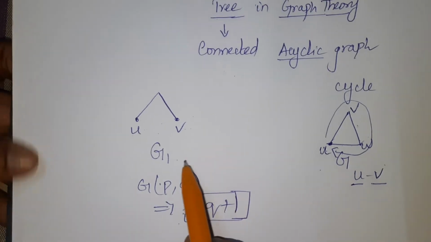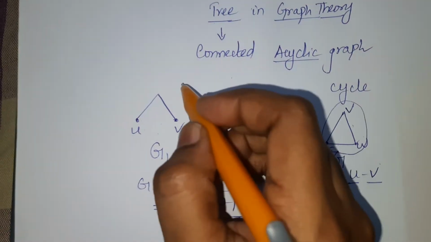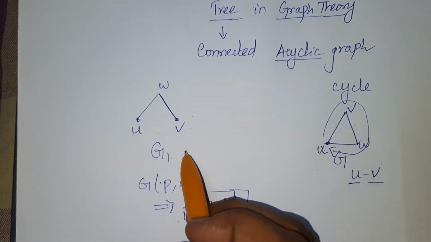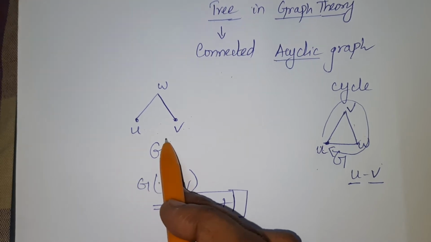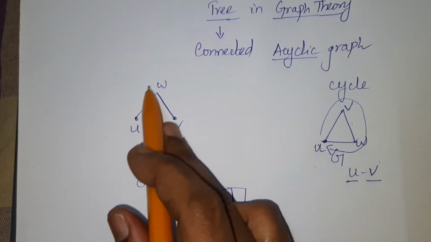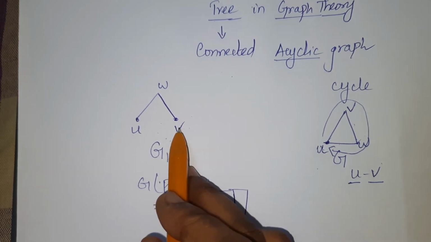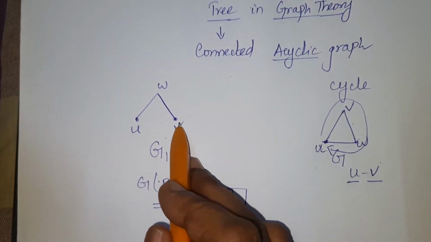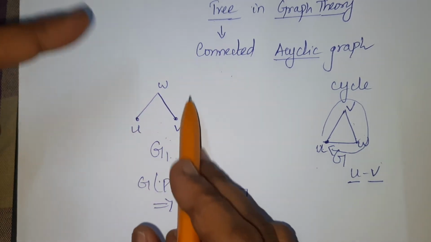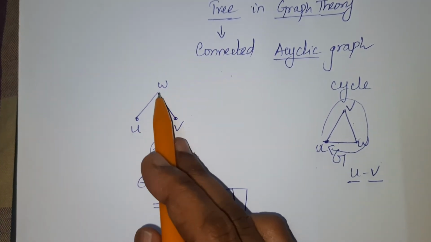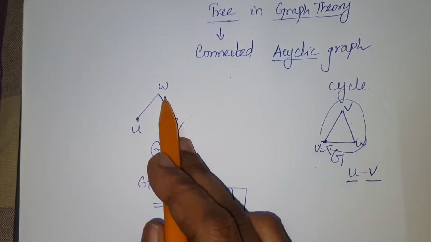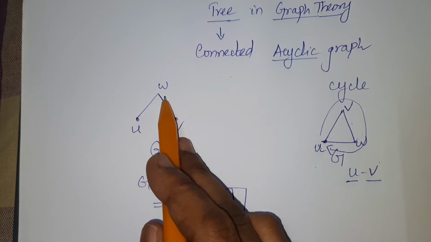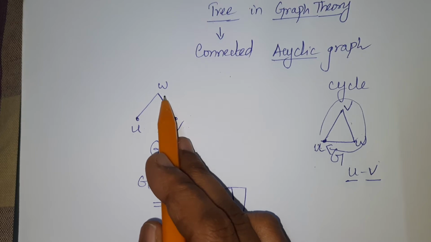Now let us look at the example G1. Say we have the vertices U, W, V. So can G1 be a cyclic graph? That means whether I start with U, I must be in a position to travel through distinct points, coming back to U. Or if I start with V, traveling through distinct points, coming back to V. Or if I start from W, traveling through the vertices, I must be able to come back to the same vertex. When that kind of travel exists, then it can be called a cyclic graph.